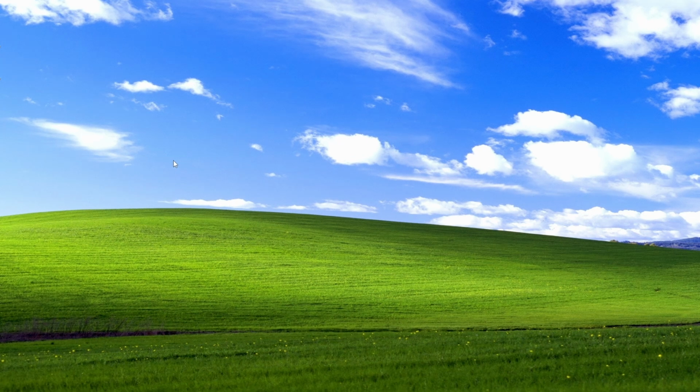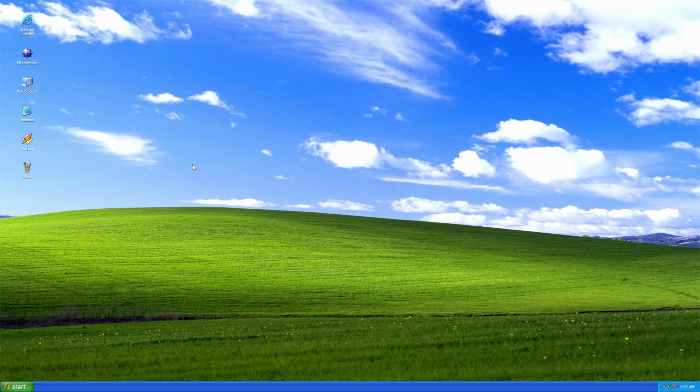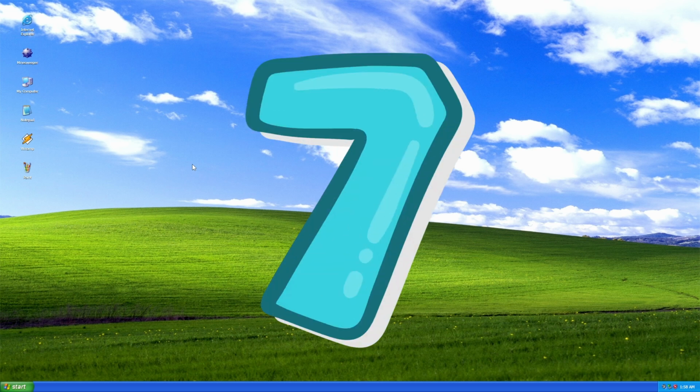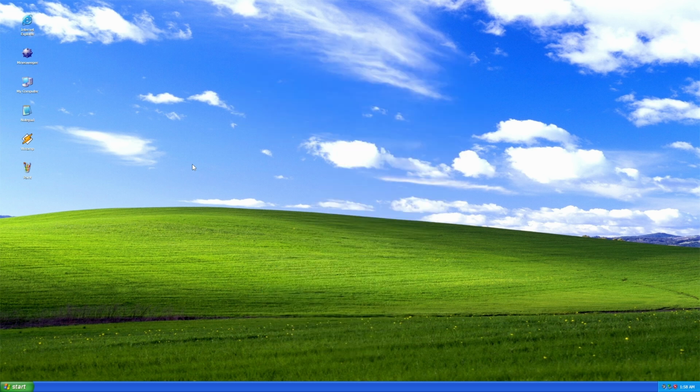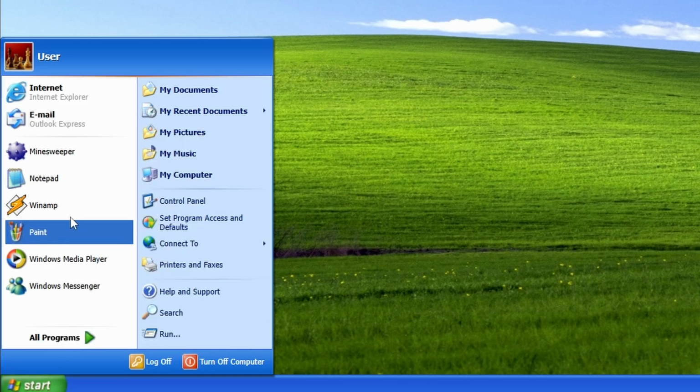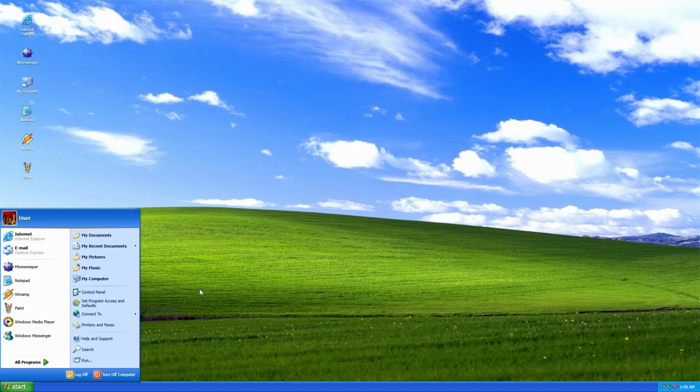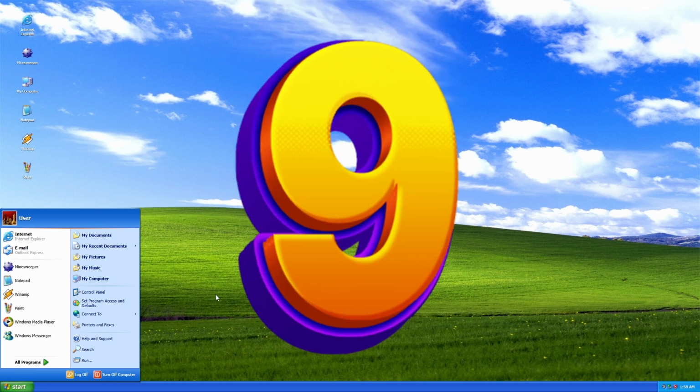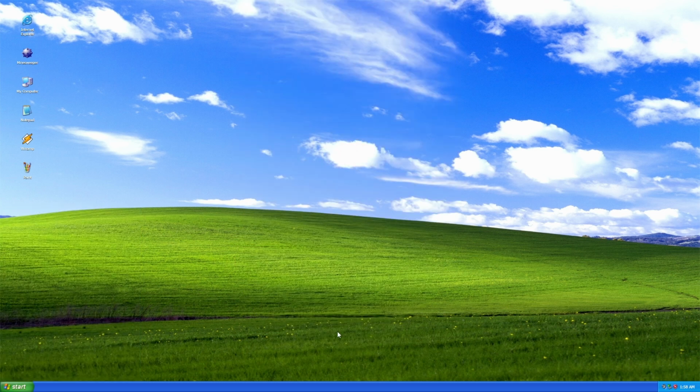I don't know what it is about Microsoft, but so far they have been killing the aesthetics part, which I didn't expect. So for design, I'm gonna give it a 7. It's not the best, but it's not bad at all. For features, I mean, we have Movie Maker, we have Messenger, we have email, everything a person will need in the 2000s. So I'm gonna give it a 9 actually. And for my personal opinion, I'm gonna give it a 7.